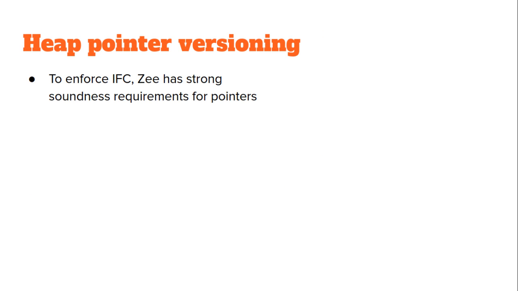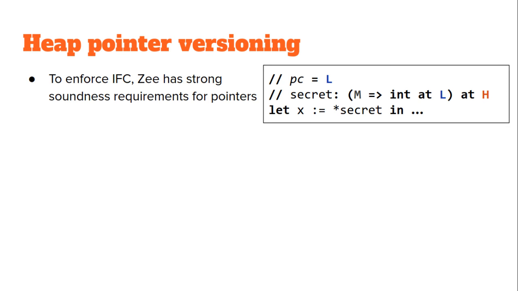To avoid dereferencing dangling pointers, Zeebra uses a lock and key scheme. Every pointer dereference is accompanied by a version check. This version check must be done in constant time. For example, when dereferencing this high pointer to an allocation in the medium partition, the time taken must be independent of both the pointer and the partition.